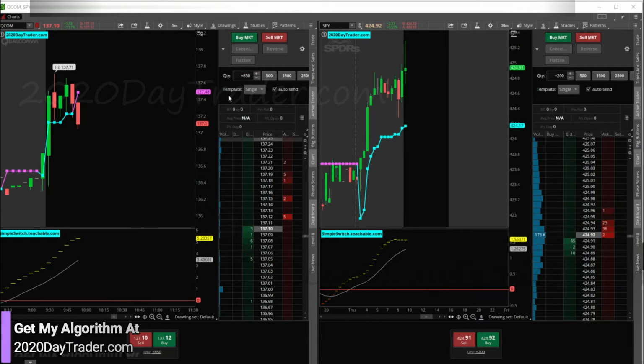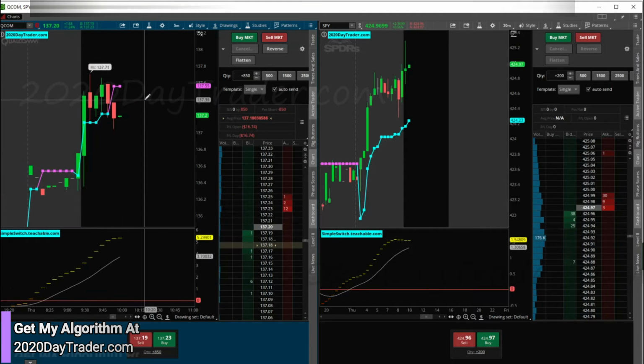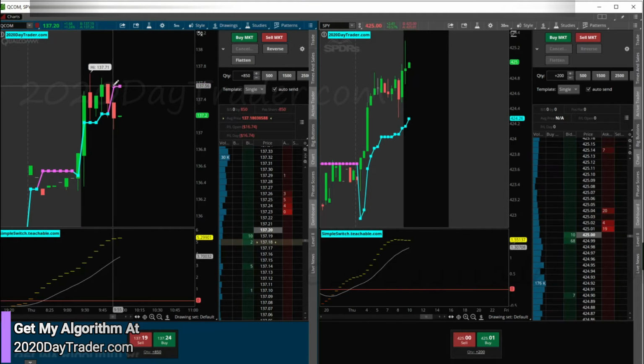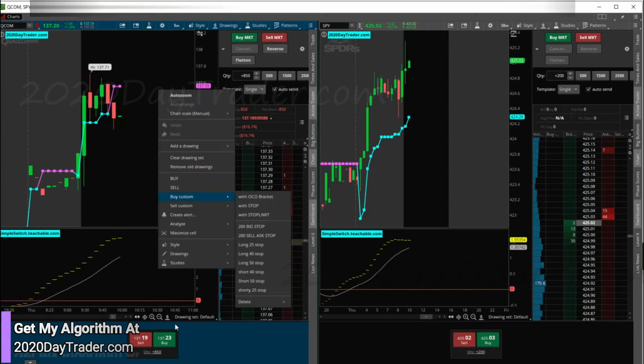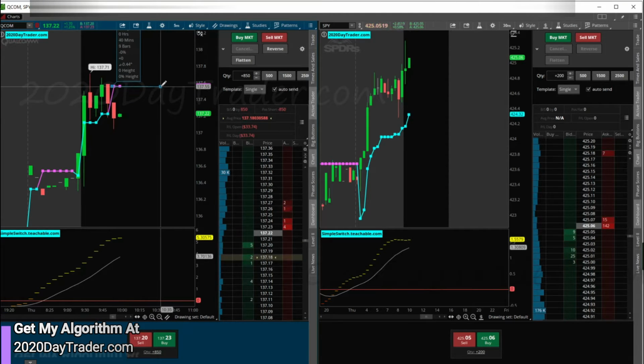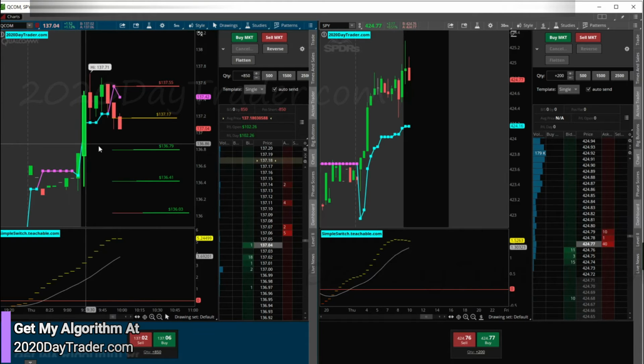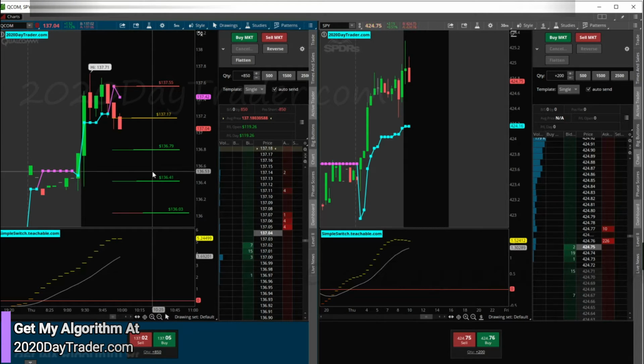Okay, so QCOM, we got about 5 seconds left here, and then we're going to jump in short on QCOM. So we got 3, 2, 1. All right, so we're short QCOM. We'll see what happens here. Are we going to make our money on the short, or are we going to have to speed bump it and make a couple bucks? Nice thing about this trade is it's inside this tower candle, so there's a really high probability we're going to have a nice winner here.